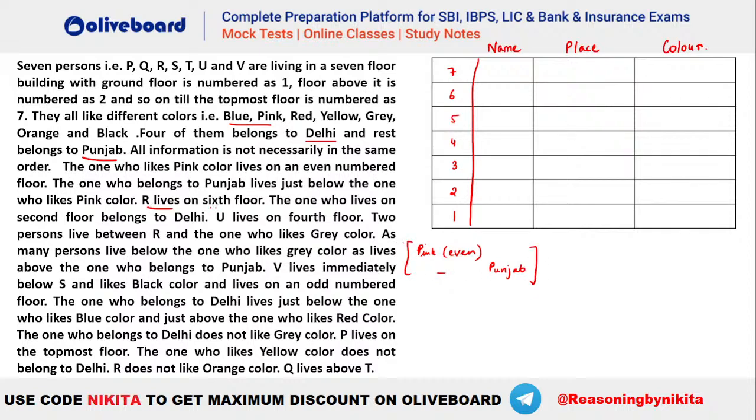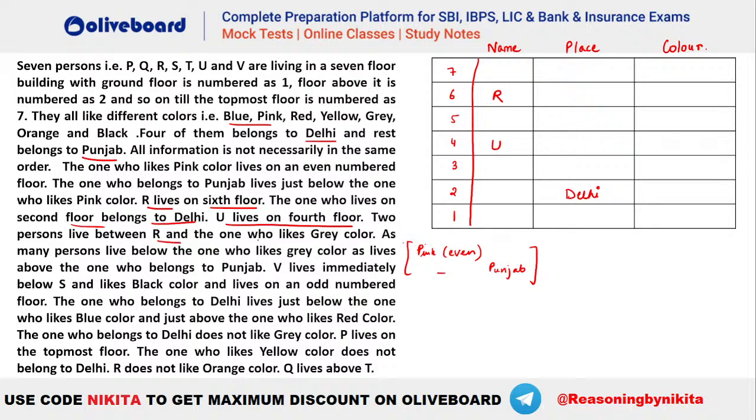Now we have R lives on 6th floor. So R is on 6th floor. This is a fixed information. The one who lives on 2nd floor belongs to Delhi. So 2nd floor has to be Delhi. Okay, that is also a fixed information. U lives on the 4th floor. So U is on the 4th floor.